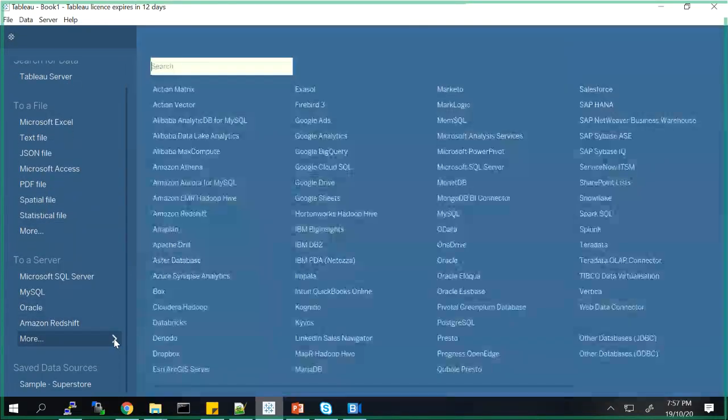As I was telling earlier, these are all the different databases that Tableau has connectivity with. I think almost every major database is covered here. But if anything is left out, they have given an option to create an ODBC or JDBC connection separately, so you can connect to those if they are not mentioned in this list. As you can see, it has a lot of heavy databases that you can connect to.